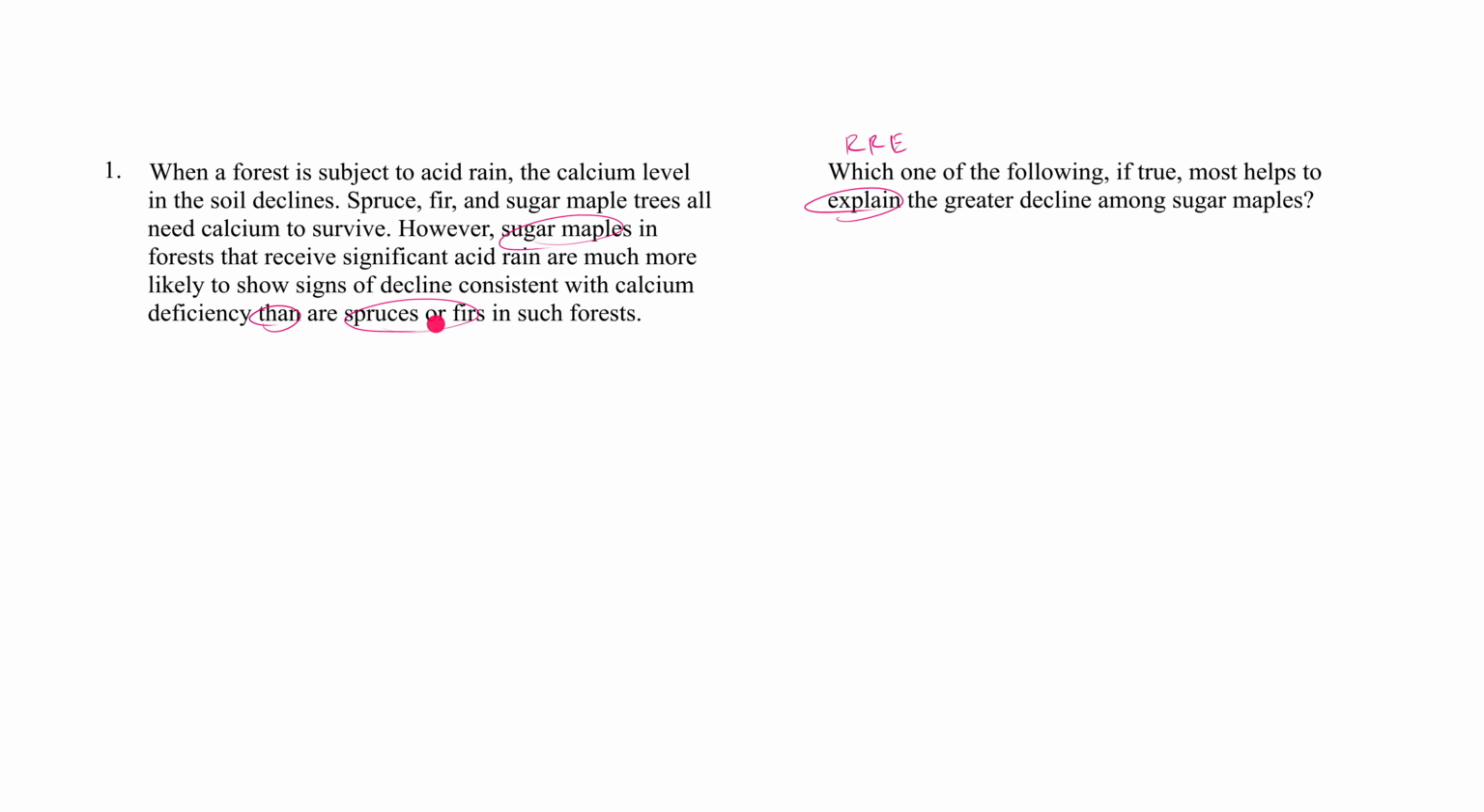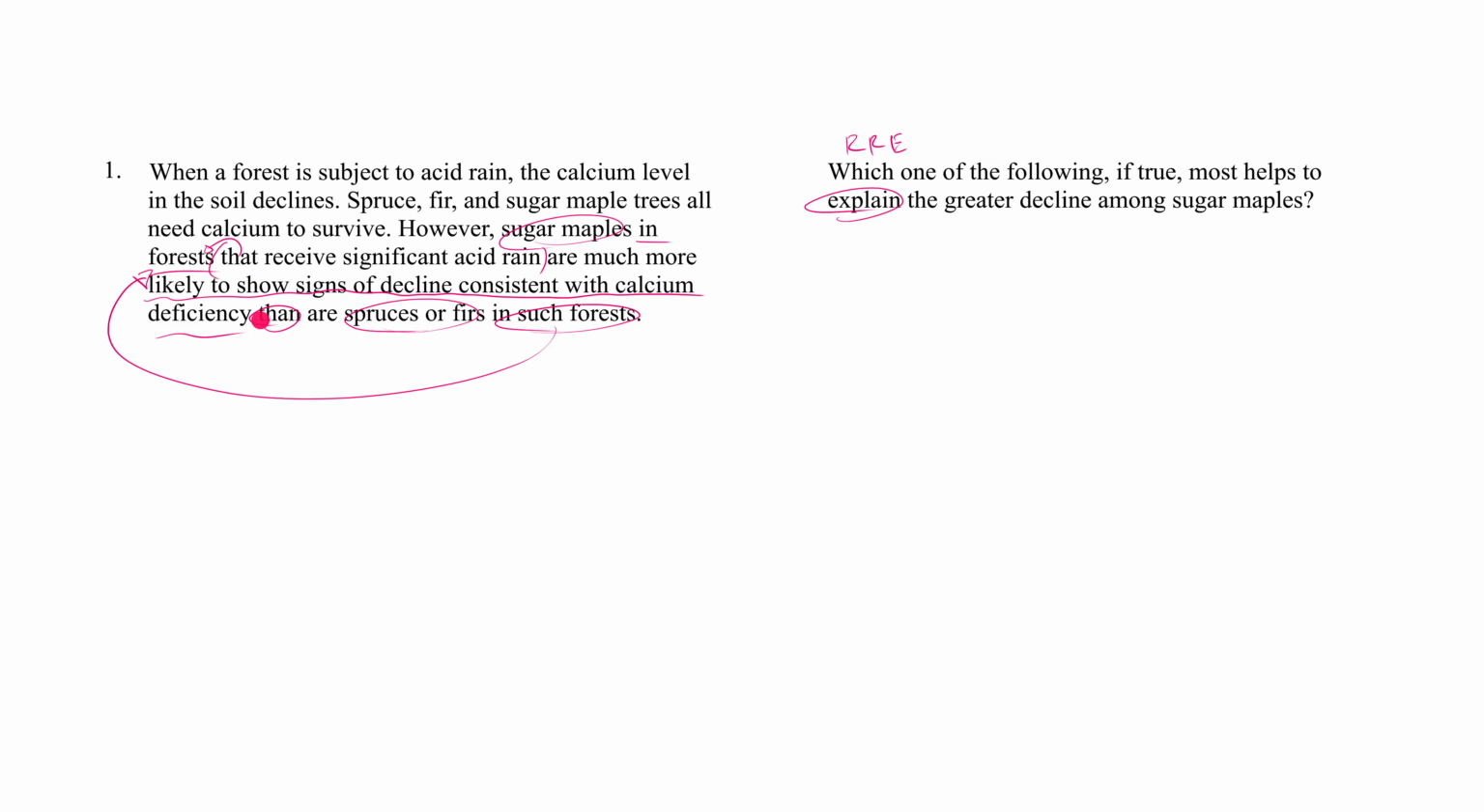Are they from different forests? No, this is the same forest, right? In forests, what kind of forest? That receive significant amounts of acid rain, in that kind of forest. Here, it's the same forest. "Such forest" is referential phrasing, referring back to exactly the same forest. So, okay, they're different trees, but in the same forest, we're comparing sugar maples on one hand, spruces or firs on the other hand. What are we comparing them on? Which one is more likely to show signs of decline consistent with calcium deficiency?